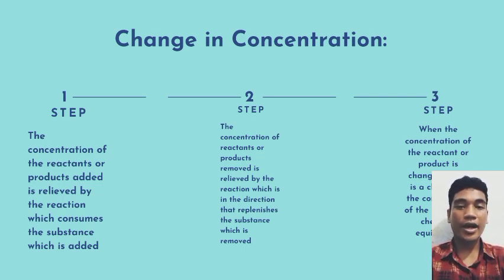Third, change in temperature. The effect of temperature on chemical equilibrium depends upon the sign of the reaction and follows Le Chatelier's principle. As temperature increases, the equilibrium constant of an exothermic reaction decreases, while in an endothermic reaction, the equilibrium constant increases with an increase in temperature.